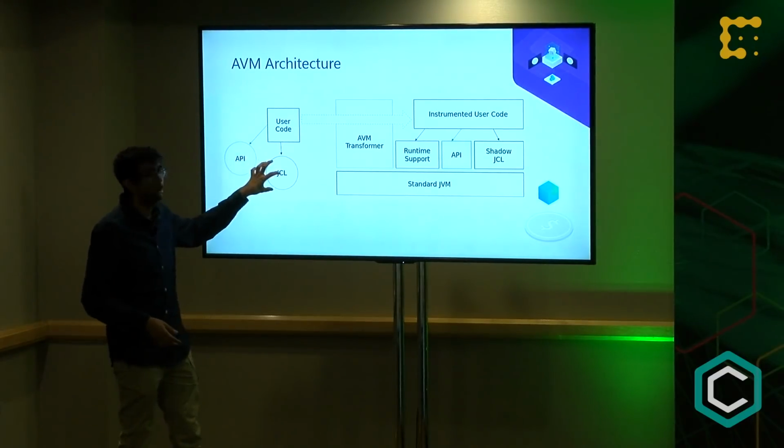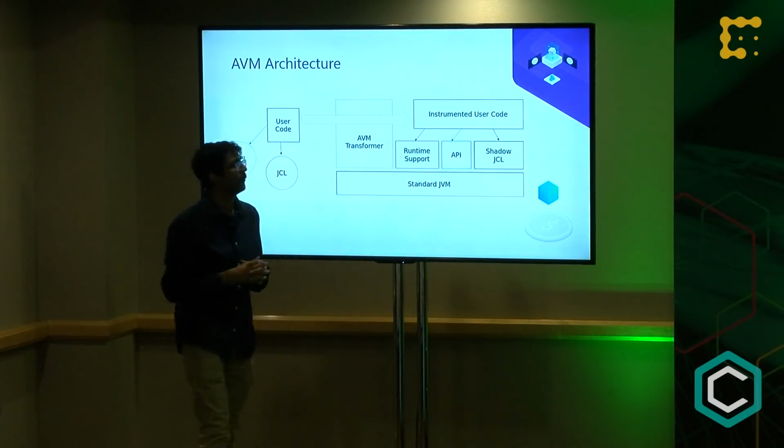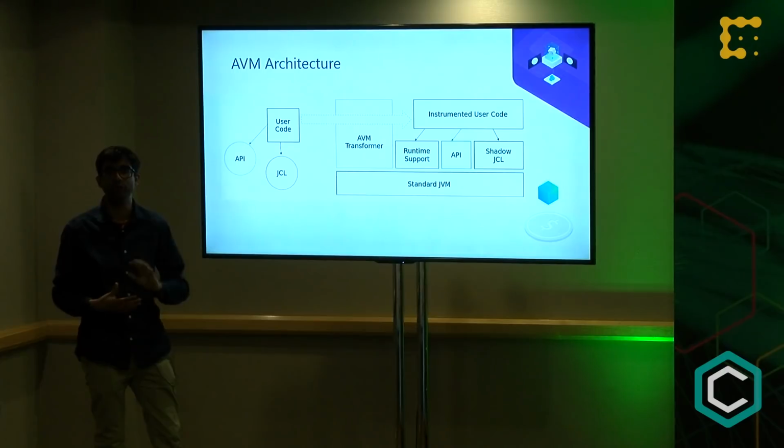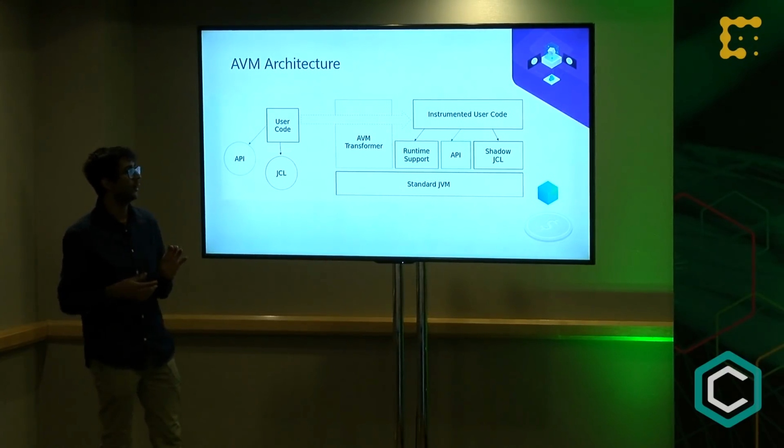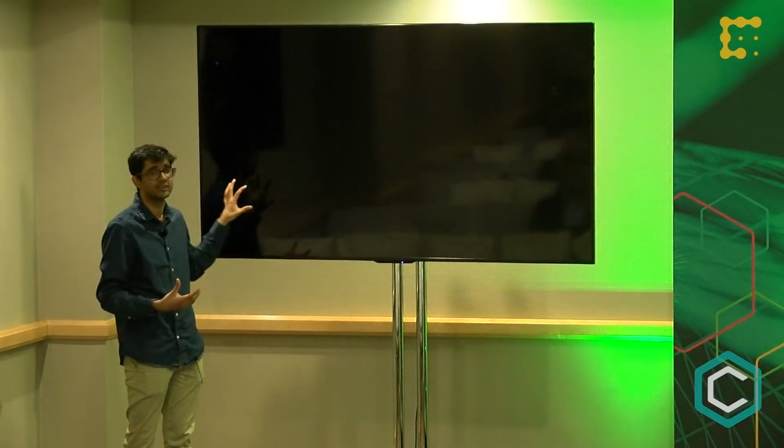It also maps all of your references to the JCL to what we call the shadow JCL. The shadow JCL is basically an AVM rewrite of the JCL. I don't want to talk about Java too much if people here aren't super familiar with it, but basically all of the standard Java operations exist in the JCL.